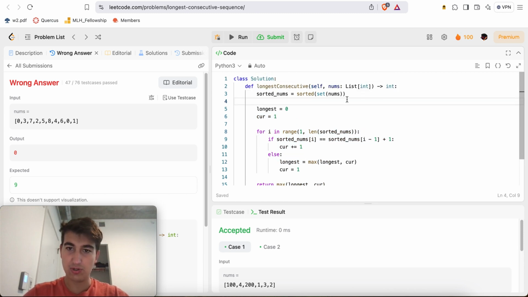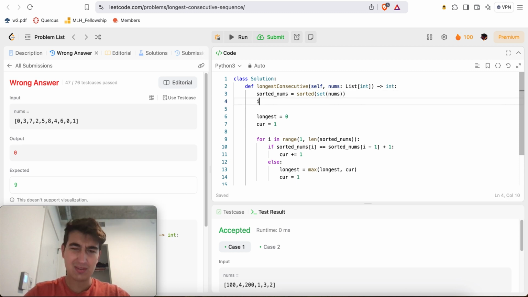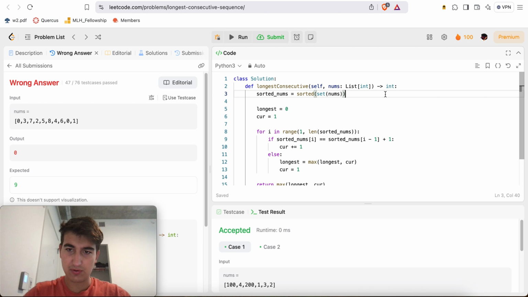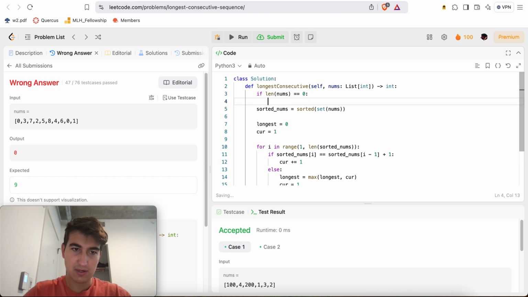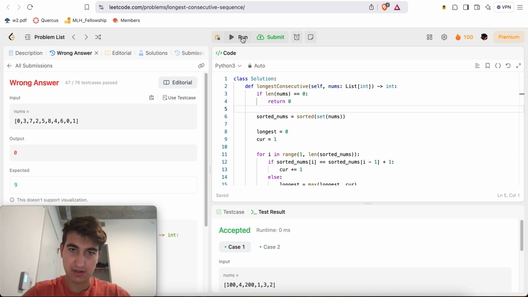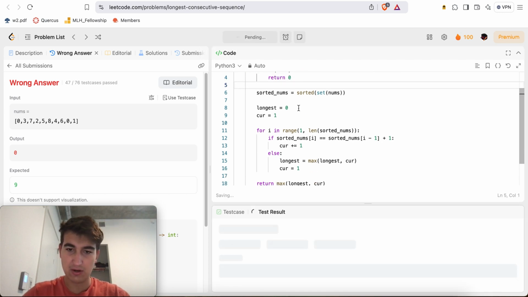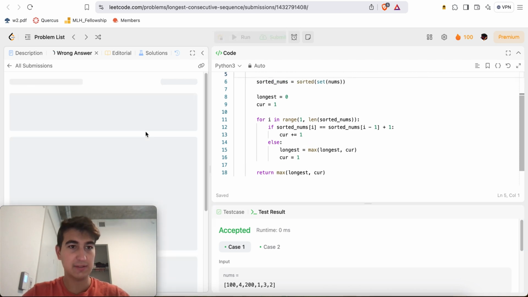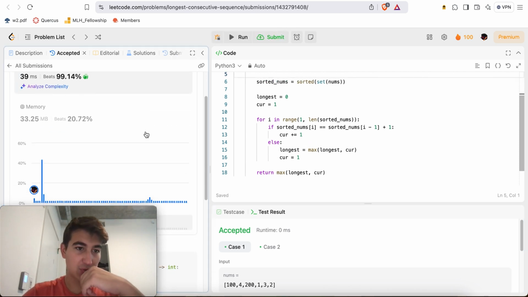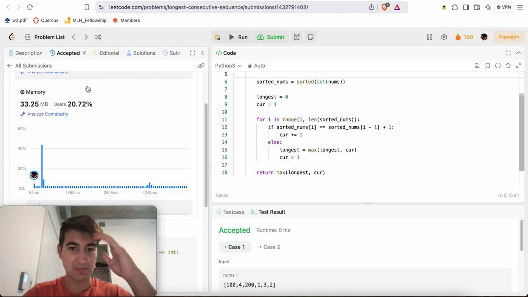So here we'll just do, actually we'll do it before we even sort, a base case: if the length of nums is equal to 0, then return 0, right? There's nothing. That's just a quick O(1) check. Now we can submit, and there we go. Okay, this works, beats 99.14%, bada bing, bada boom.